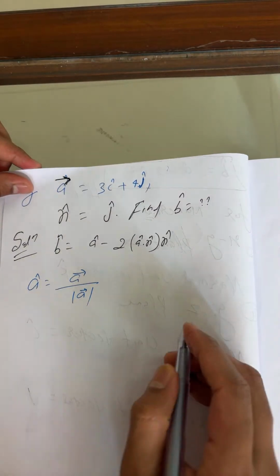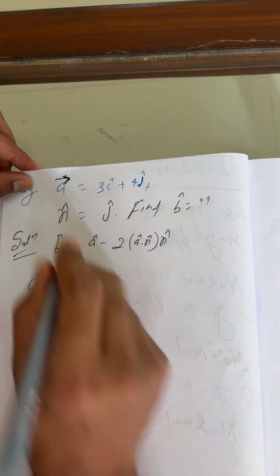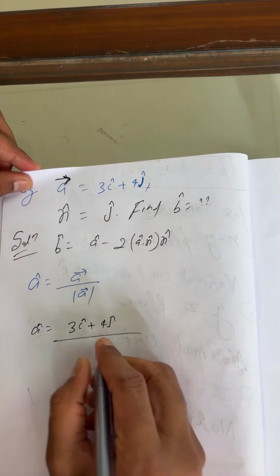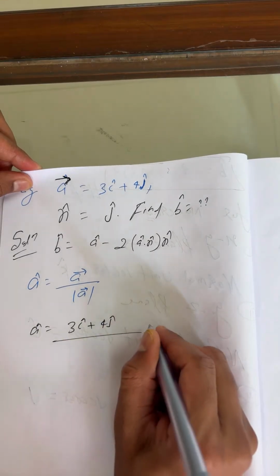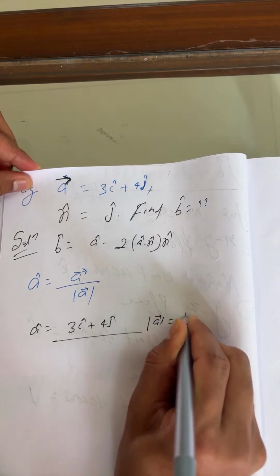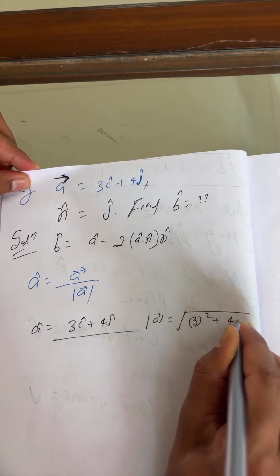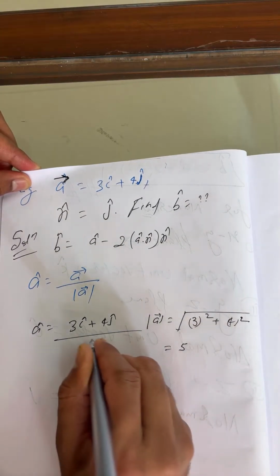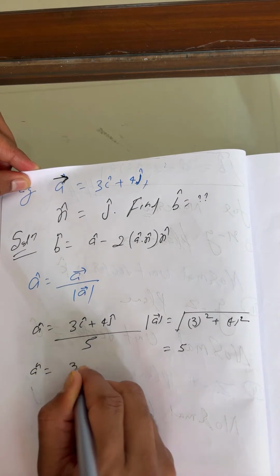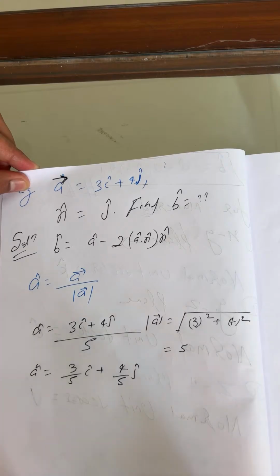So the vector A is 3i cap plus 4j cap, upon the magnitude. I hope all of you remember how to find magnitude: the coefficient of x whole square plus the coefficient of y whole square. Simplifying, a cap equals 3 by 5 i cap plus 4 by 5 j cap. Very good.